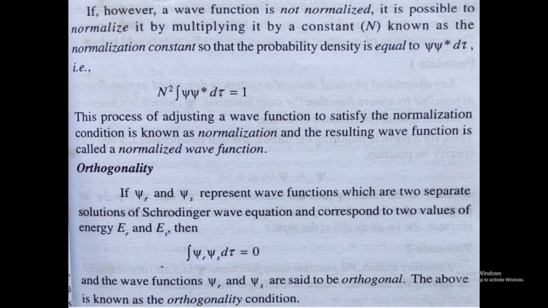If we get two different energy values, it may not be accurate. So we write integral psi r psi s d tau equal to 0. That means there is no unit probability to meet the electron, and there is something wrong with finding the energy of the electron. The wave functions psi r and psi s are said to be orthogonal. The above is known as the orthogonality condition. So if we have two different wave functions for the Schrodinger equation, we will have two different energies, and if there is no unit probability in that equation, we call it the orthogonal condition.